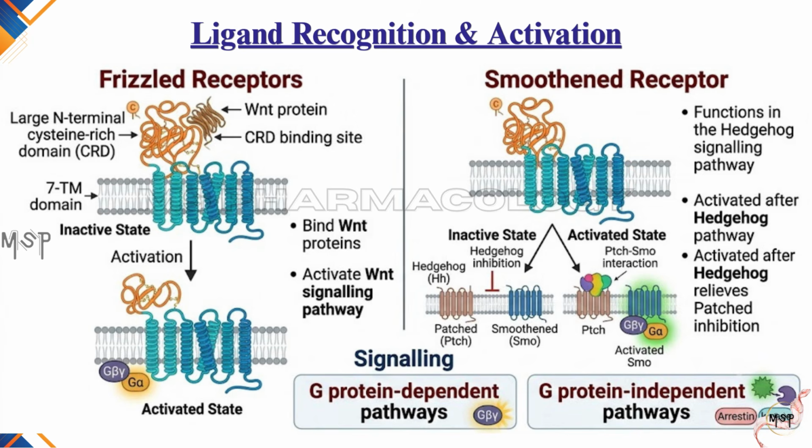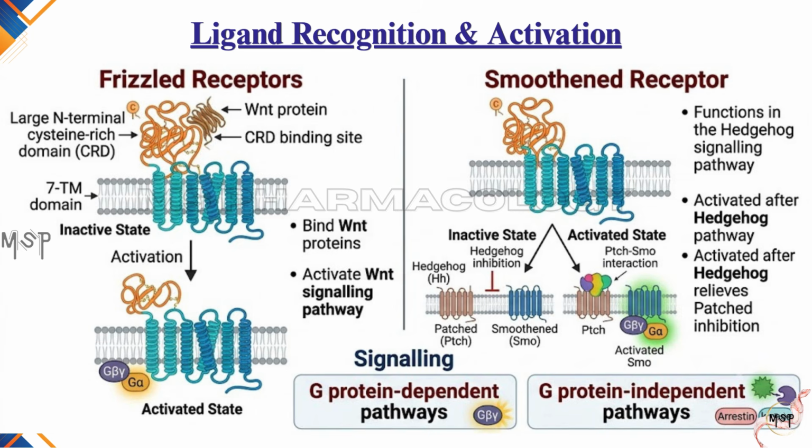Frizzled receptors bind Wnt proteins, initiating Wnt signaling pathways that regulate cell proliferation, differentiation, migration, and tissue patterning. Smoothened functions in the hedgehog signaling pathway. Under resting conditions, Smoothened is inhibited by another membrane protein called Patched. When the hedgehog ligand binds to Patched, this inhibition is relieved, allowing Smoothened to become active and initiate downstream signaling.